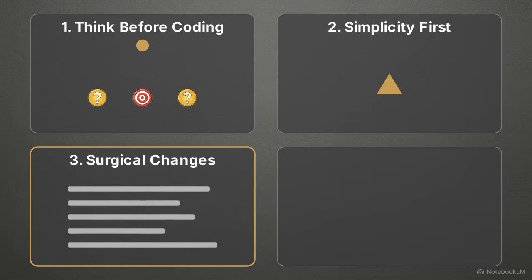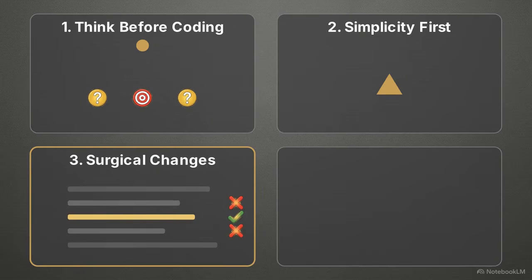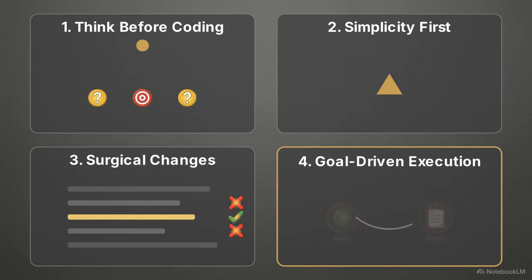Third is surgical changes. If you ask Claude to fix a bug on line 42, it is strictly forbidden from touching line 43. It cannot reformat adjacent blocks, it cannot rename working variables, and it will not update your import ordering. Every unrelated change is treated as noise.